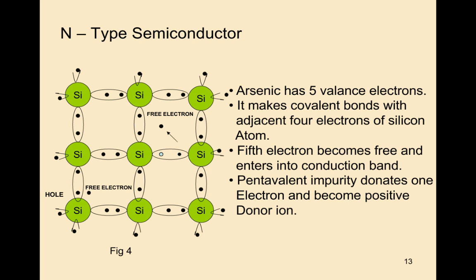Pentavalent impurity donates 1 electron and becomes a positive donor ion. That's why these pentavalent atoms are called donor atoms.